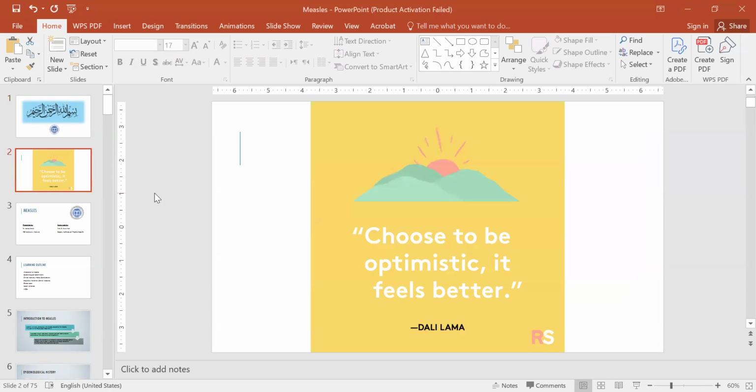Quote of the day is choose to be optimistic, it feels better.